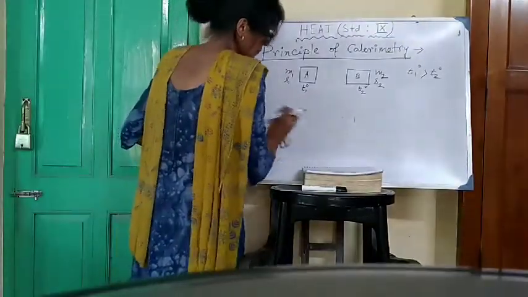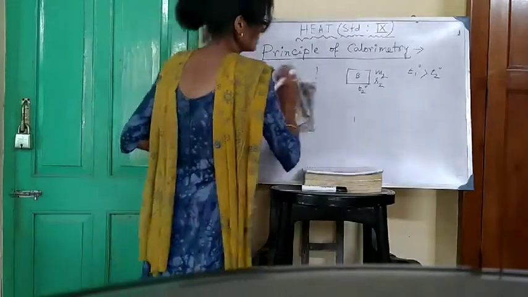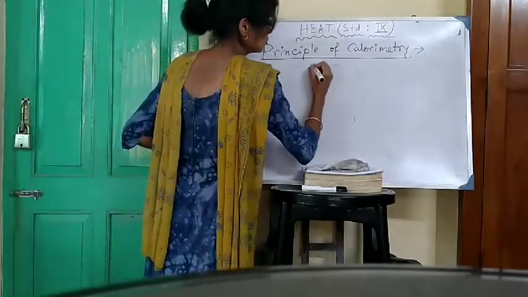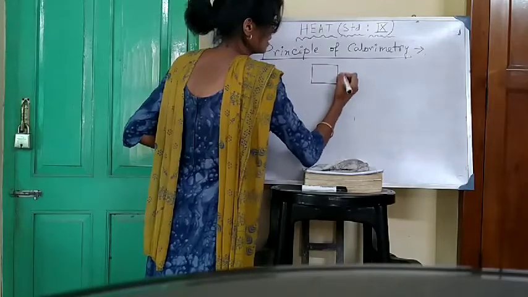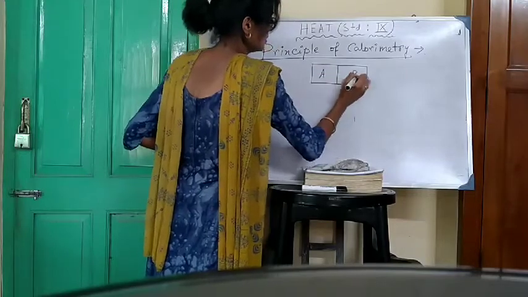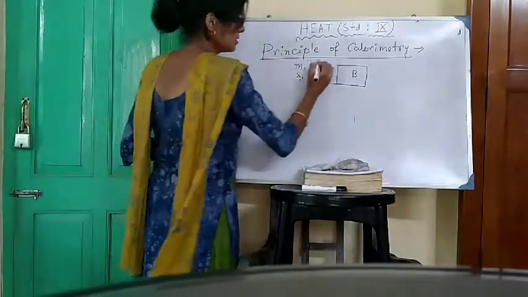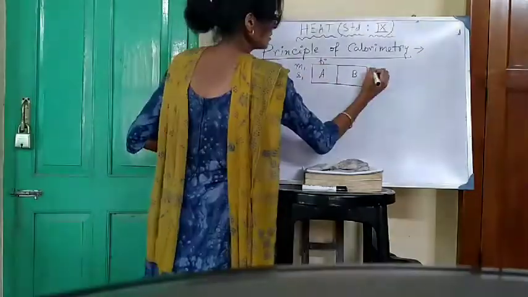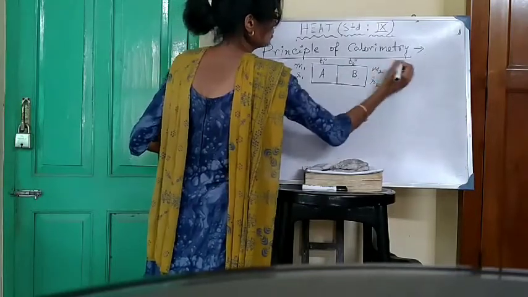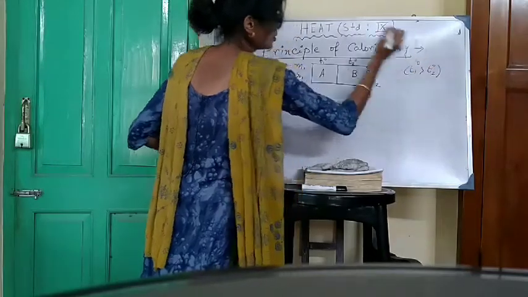Number one, no heat transfer in the composite system, not in the isolated system. In the composite system, two bodies, body A, body B, the first body mass M1, specific heat S1, temperature T1 degree, mass M2, specific heat S2, temperature T2 degree, temperature T1 degree is greater than temperature T2 degree.